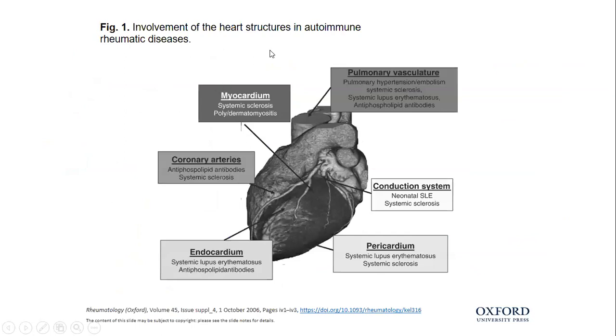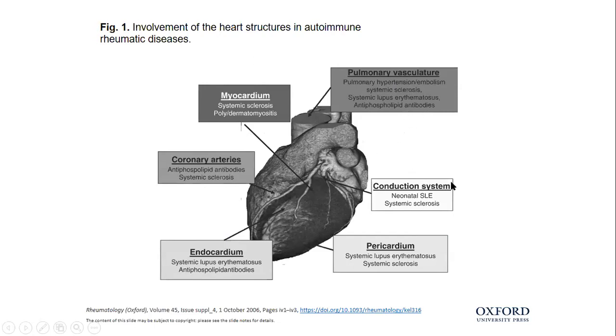So in autoimmune rheumatic disease, we see that all the portions of the heart may be affected. All the cardiac tissues can be affected by different autoimmune diseases. Say for example, the pulmonary vasculature may be affected by pulmonary hypertension and/or embolism, and this may occur in systemic sclerosis, systemic lupus erythematosus, and antiphospholipid antibody syndrome.